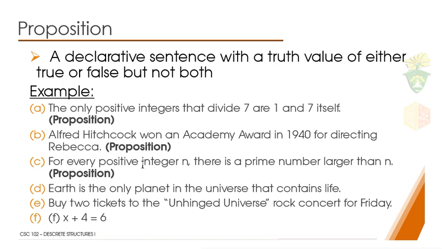For every positive integer n, there is a prime number larger than n. Basically, this is a proposition because, since we have infinitely large numbers, there is always a number that is larger than a given n.